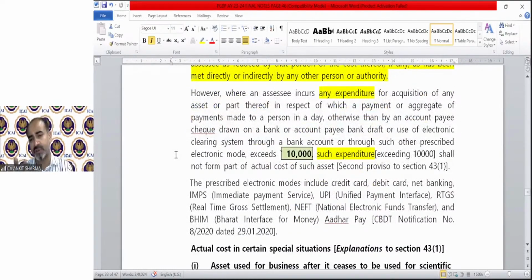However, there is a restriction. If you are going to buy any capital asset, then up to 10,000 can be paid in cash. Any excess paid in cash is not going to be treated as a part of your asset. So all expenditure exceeding 10,000 in cash will not form part of the cost of your asset.